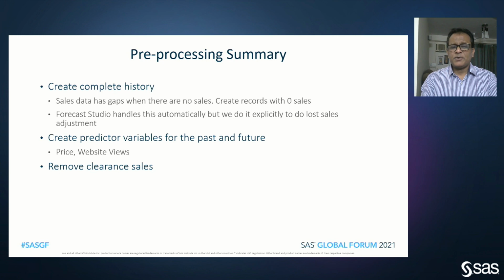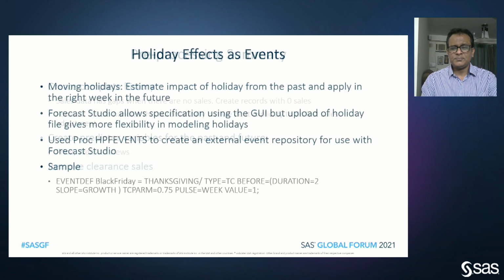So as a pre-processing summary, we created a complete history. While Forecast Studio can accumulate data, we did it explicitly so that we are able to make adjustments for lost sales and do other pre-processing work. We created the predictor variables, and the client did not want to predict clearance sales, so we used the clearance data to make sure that we have removed clearance sales.